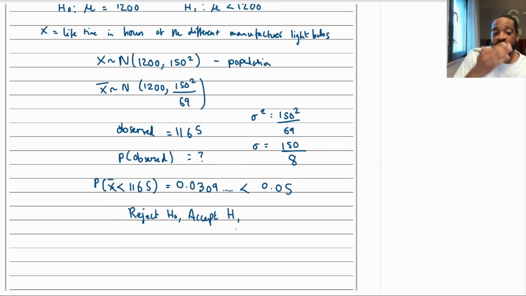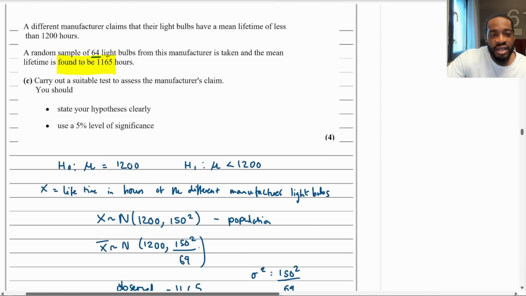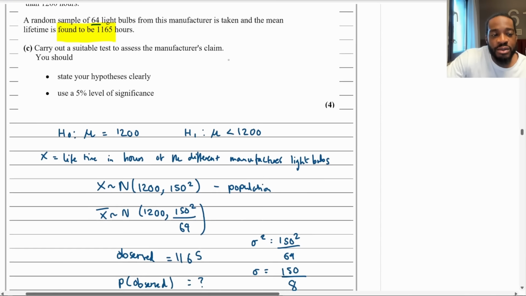Okay? So now what is your conclusion? Analysis, right? So now you're going to say there is sufficient evidence. And then what was the claim? Different manufacturers claim that their light bulbs have a mean lifetime of less than 1,200 hours.